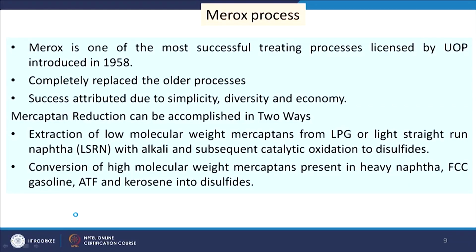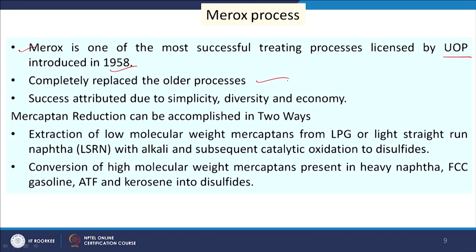So, it replaces the previous processes, and in this case we use some catalyst. This process was developed by UOP in the year 1958, and it completely replaced the older processes.